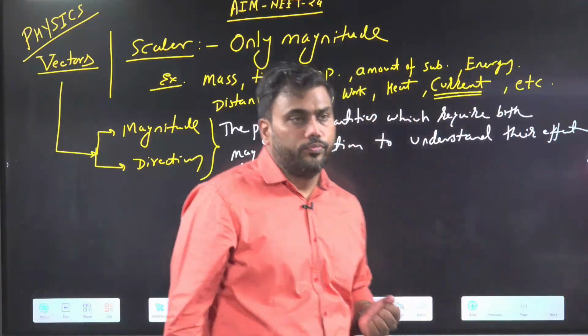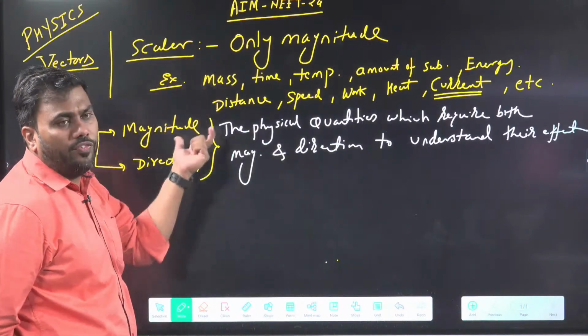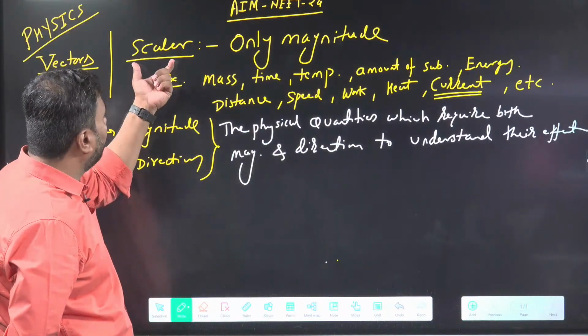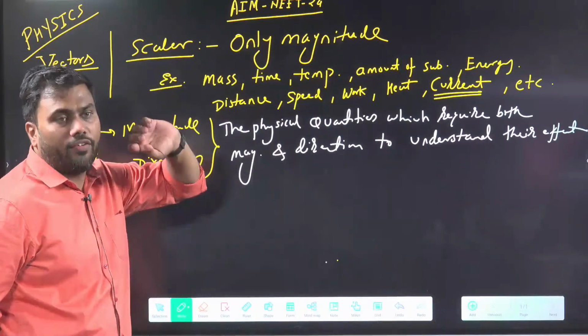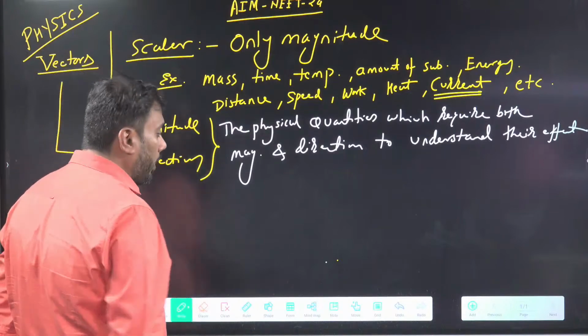No. Okay, so there are two types of physical quantities around us. One is called scalar, which requires only magnitude. Others are vectors. Okay, direction is very important.